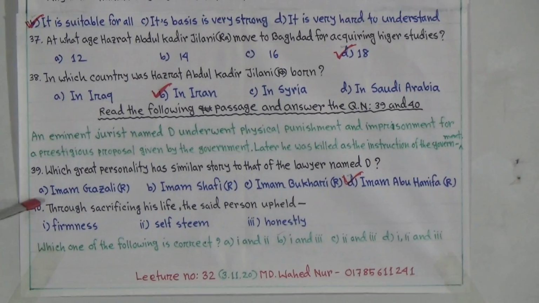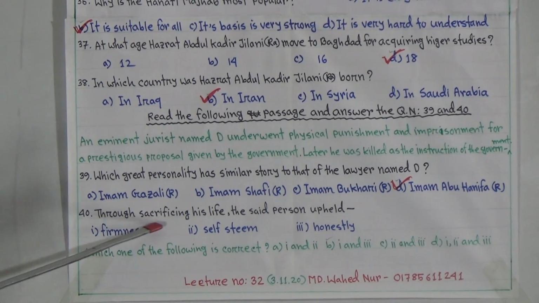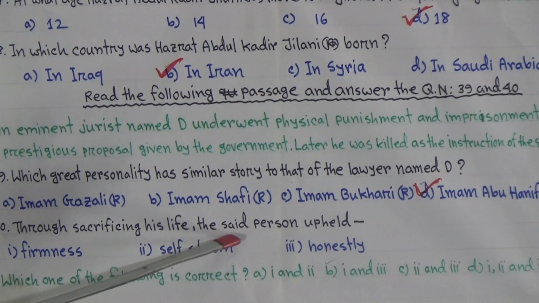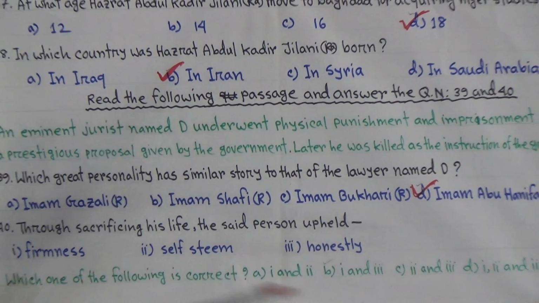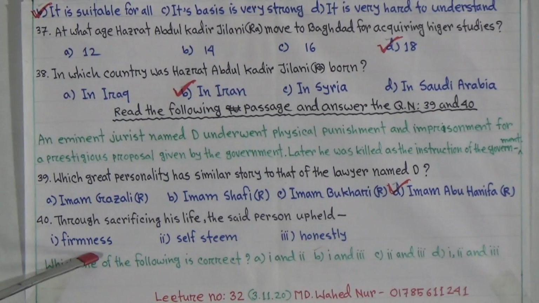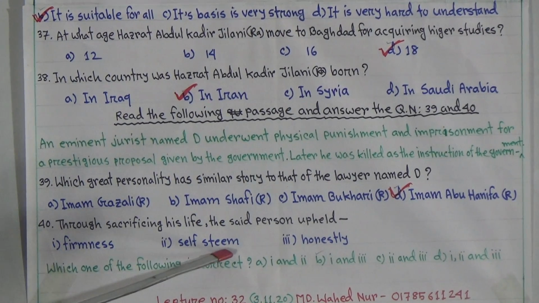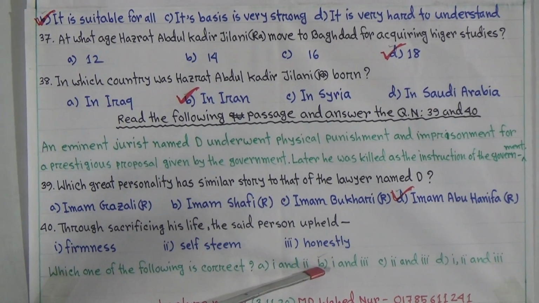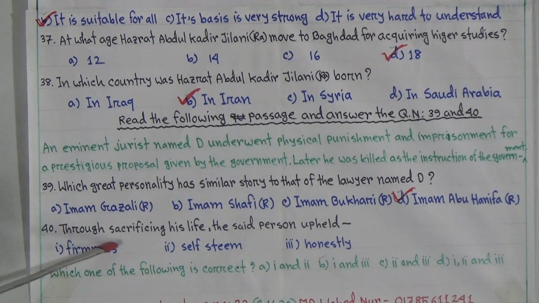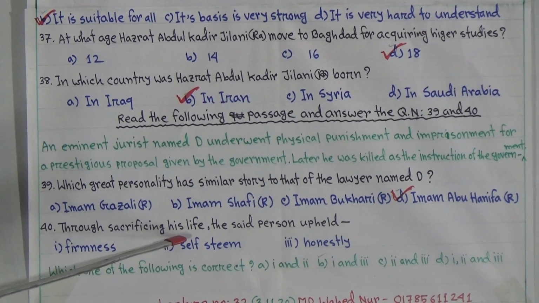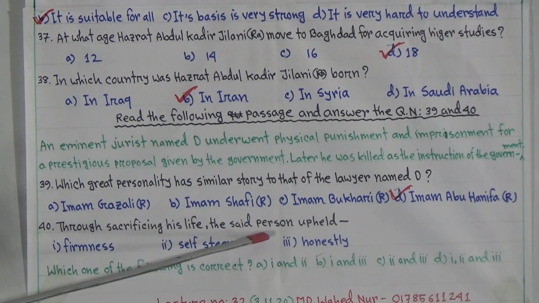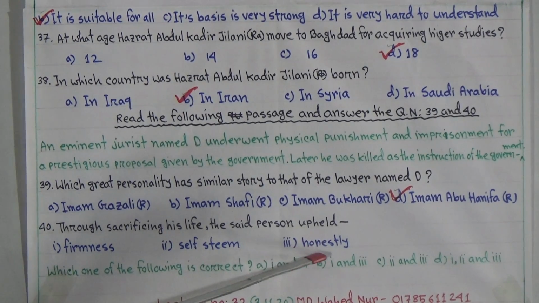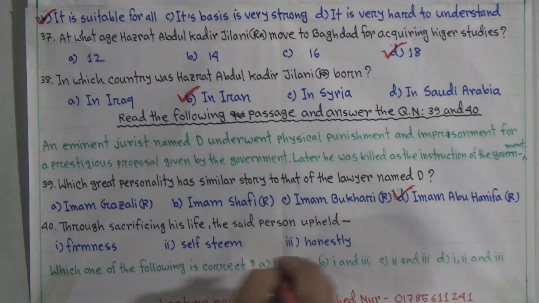And the last question is number 40. Through sacrificing his life, meaning Abu Hanifa's life, the said person upheld 1. firmness, 2. self-esteem, and 3. honesty. So B is the answer, because through sacrificing his life, the said person upheld firmness and honesty. So B is the answer, 1 and 3.